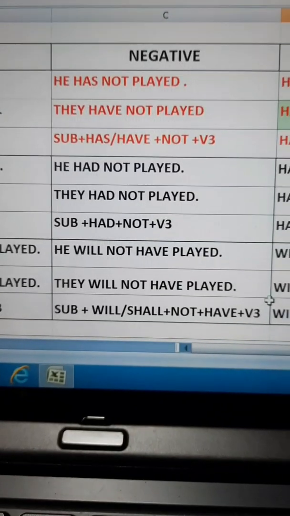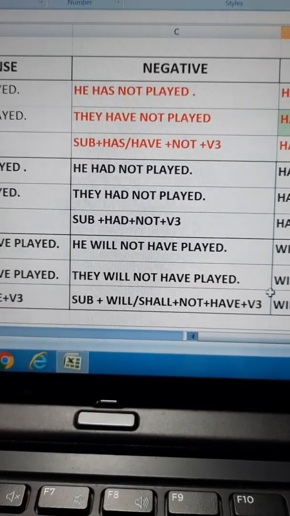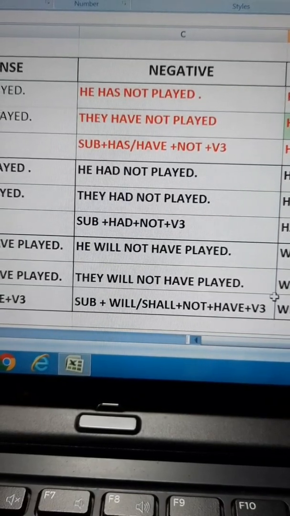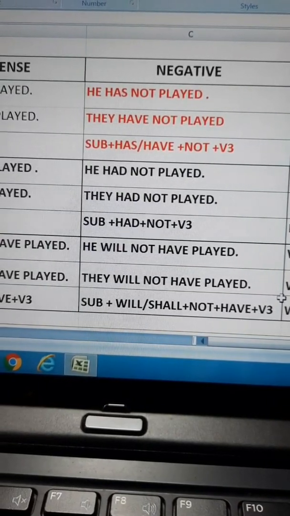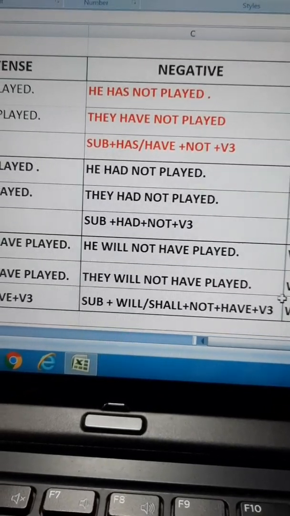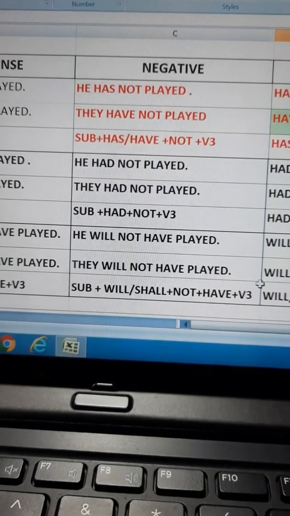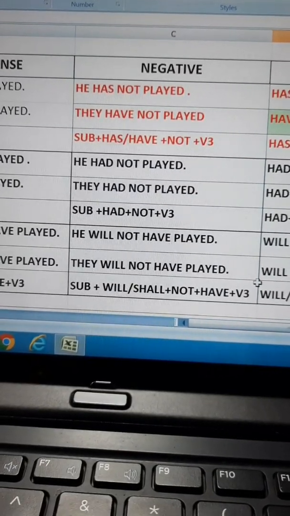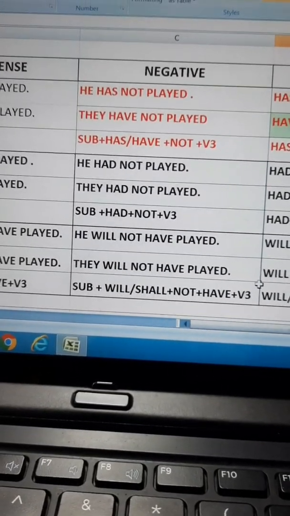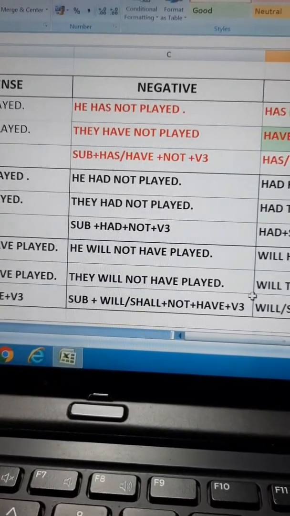Now we will make the negative of past tense. So, he had not played. They had not played. The sequence here, the order here, is subject plus had plus not plus V3. The next one is future perfect tense. He will not have played. They will not have played. The order here: subject plus will/shall plus not plus have plus V3.